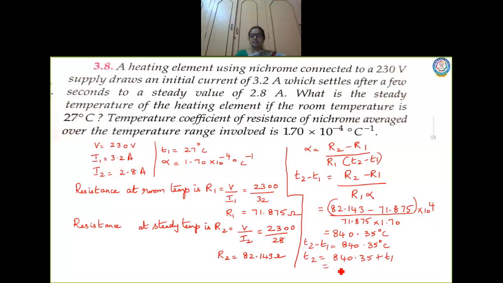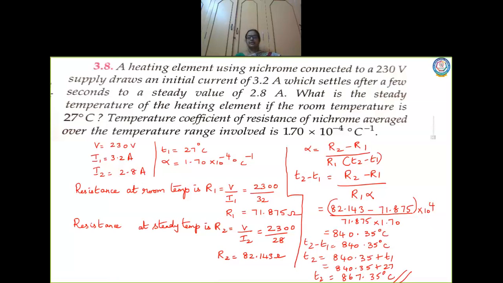So when I substitute 840.35 plus 27, you have T2 value to be 867.35 degree Celsius. So this is the value of T2. Okay, hope you understood. The simplification process, you have to be very careful. You have to do the simplification part of it manually or taking log.